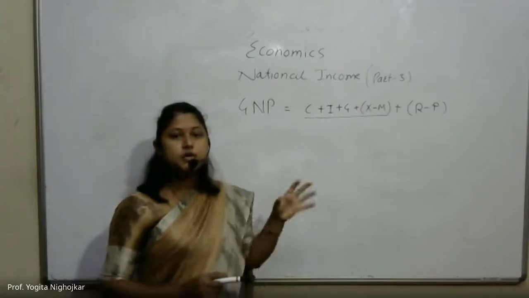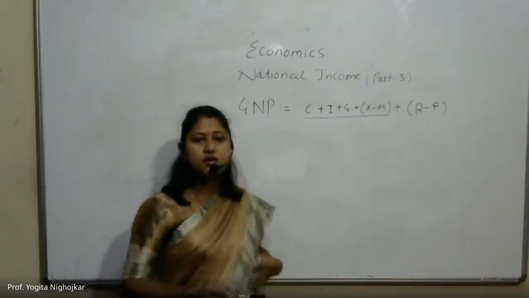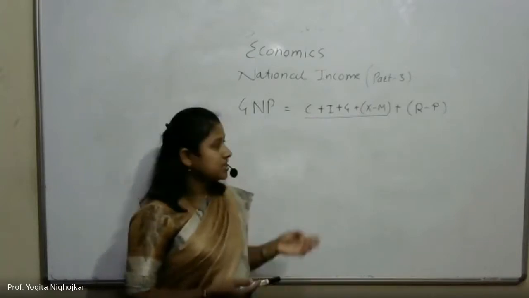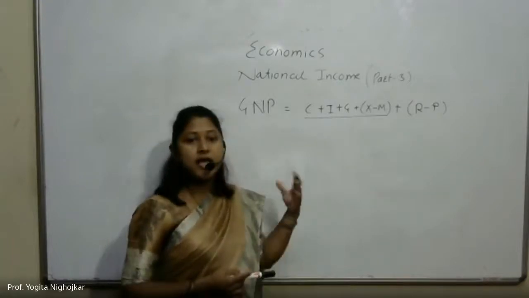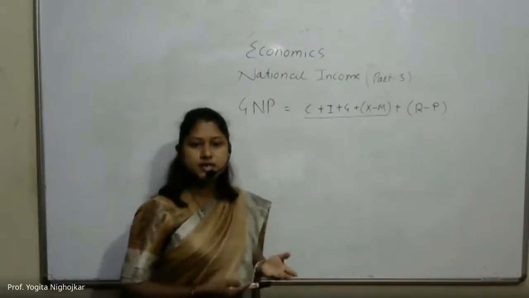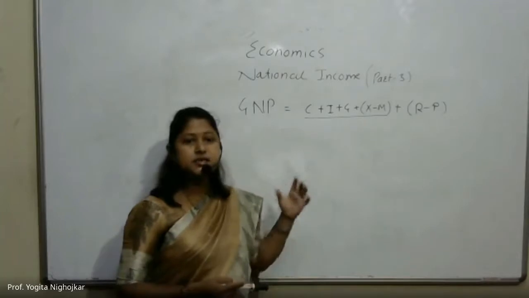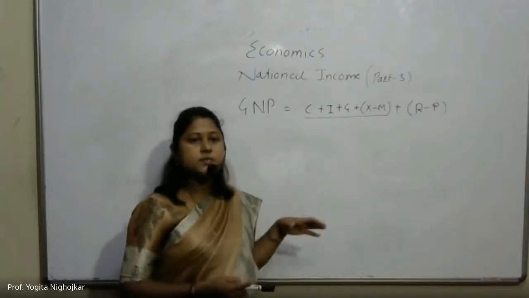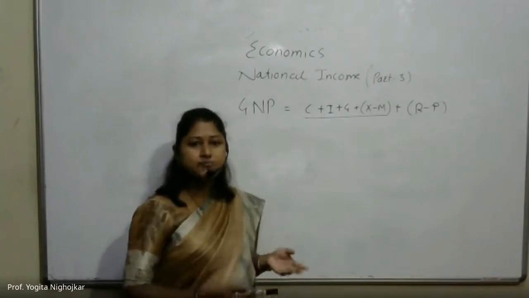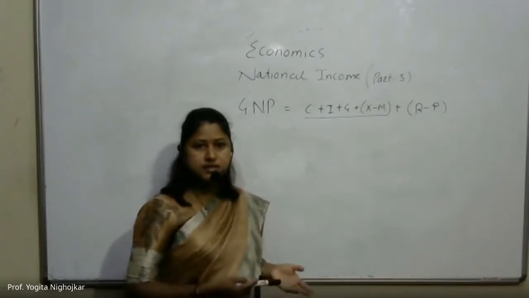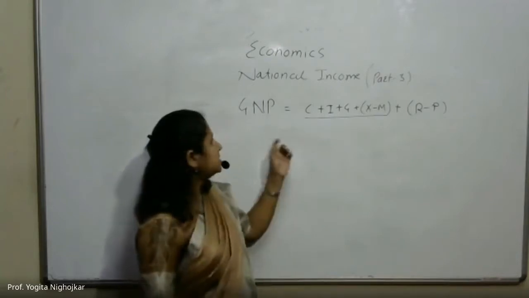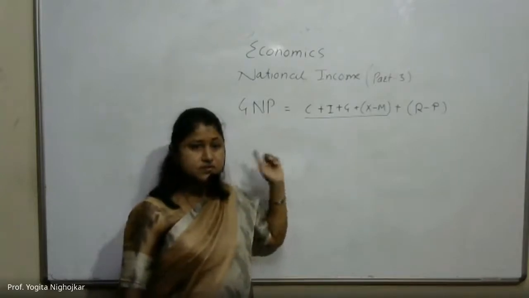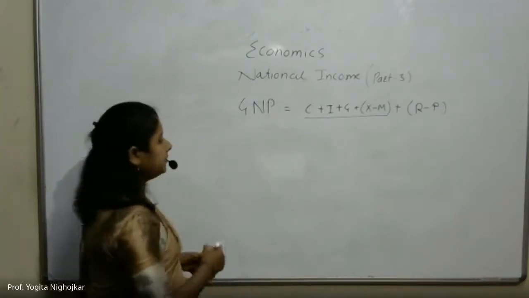GNP takes into account the manufacturing of tangible goods such as vehicles, agricultural products, machinery, etc., as well as the provision of services, like healthcare, business consultancy, and education. That is GNP. Next is NNP.